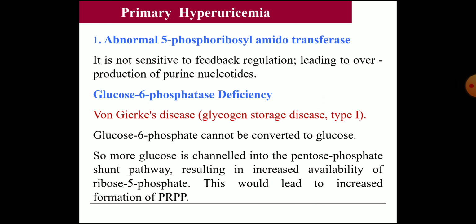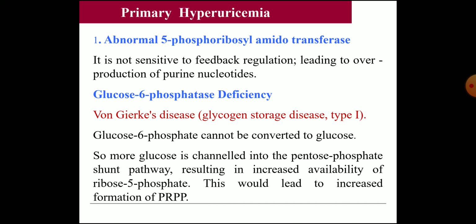So, there are two types of gout: primary gout and secondary gout. Primary gout is due to some inborn errors of metabolism, and the secondary is due to some other disease. Primary gout may be due to an error in metabolism causing overproduction of uric acid, usually associated with increased synthesis of purine nucleotides.